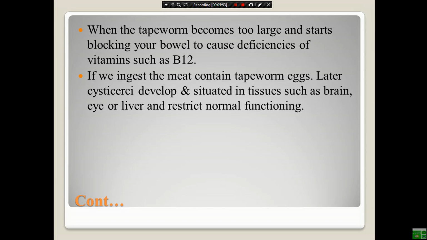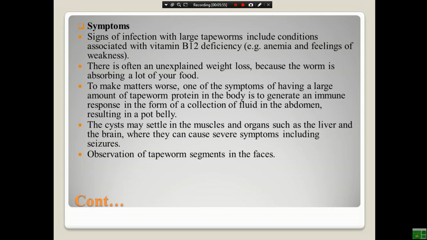This is about tapeworm symptoms. Signs of infection with a large tapeworm include conditions associated with vitamin B12 deficiency, for example anemia and a feeling of tiredness. There is often an unexplained weight loss because the worm is absorbing a lot of your food.